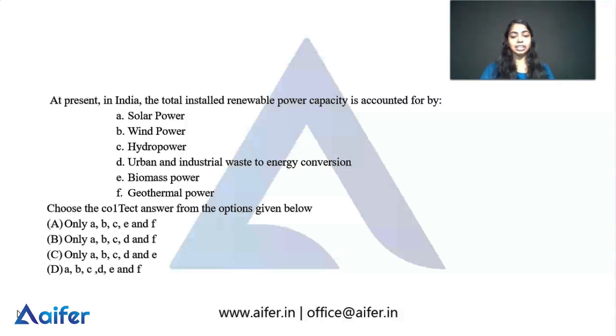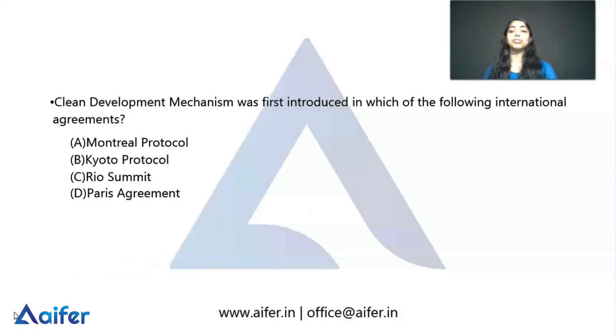The correct answer is option C, which includes A, B, C, D and E. The renewable power capacity includes solar power, wind power, hydropower, urban and industrial waste to energy conversion, and lastly biomass power. Geothermal power is not part of the installed renewable power capacity in India, so geothermal power is excluded, and the other remaining options are included. So option C is the correct answer. Then we can move to the next question.